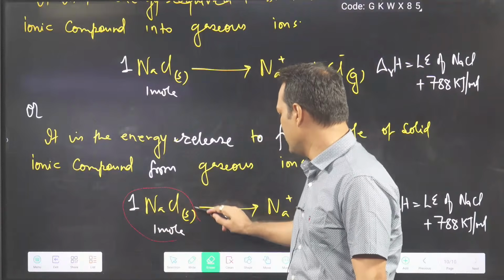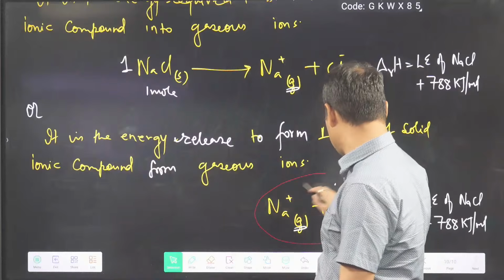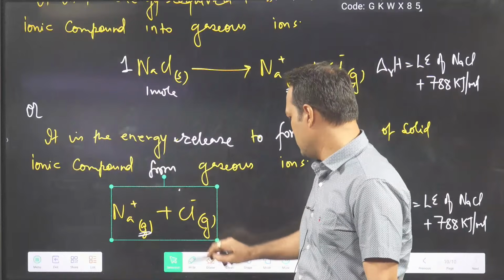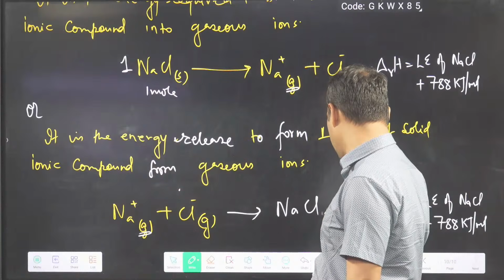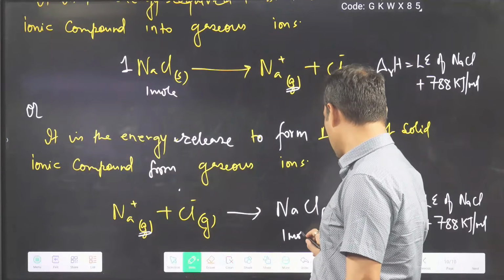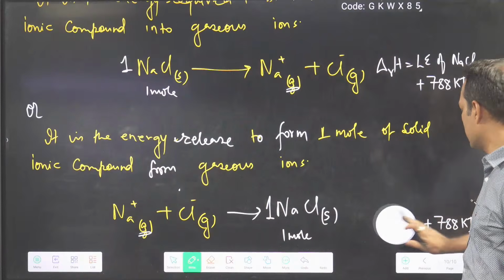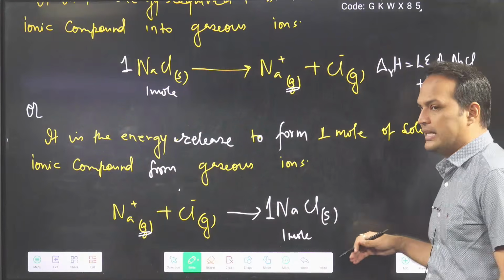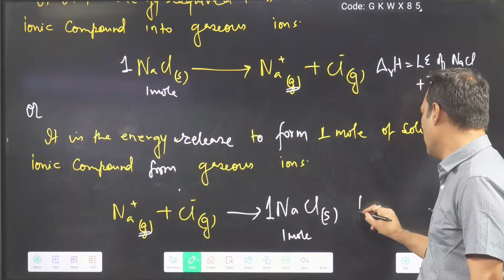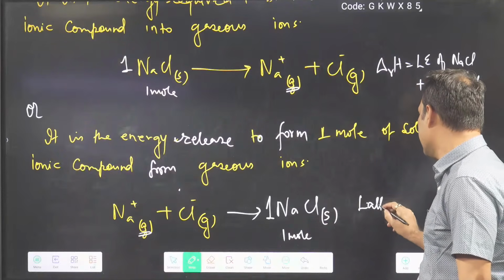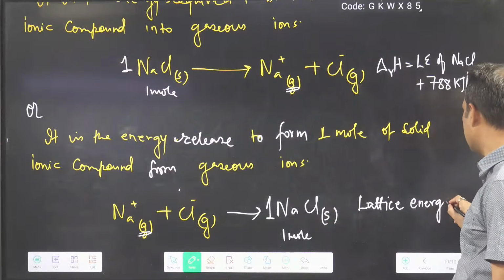Then see what I am doing. I am removing this. This comes here, the arrow comes, and you can see clearly I have made 1 mole of solid ionic compound. This is also known as lattice energy. Here you are making Na, here you are making compound. So they also write lattice energy of formation, to have more clarity.